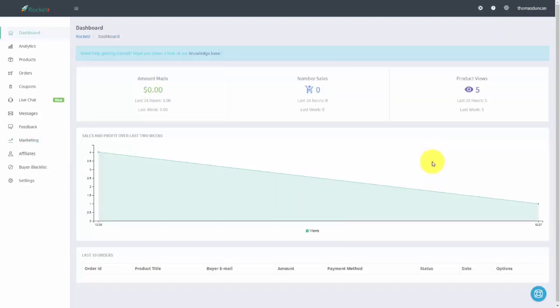Welcome back. Now, in this video, we are going to give our client a coupon for the product that we have created where they're going to be paying with Bitcoin. And so in order to do that, you are going to go to this section of the site on the left side of the menu and click the link that says coupons. You're then going to click add a coupon.